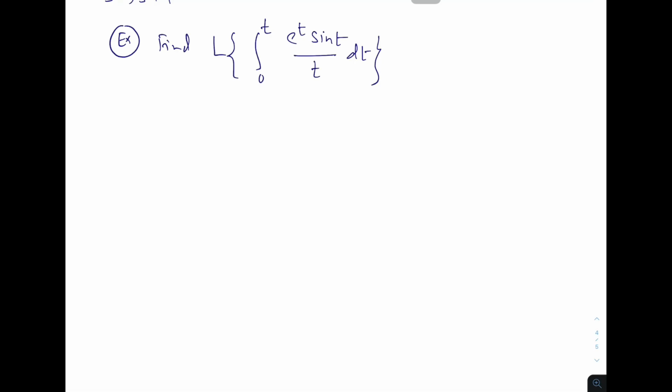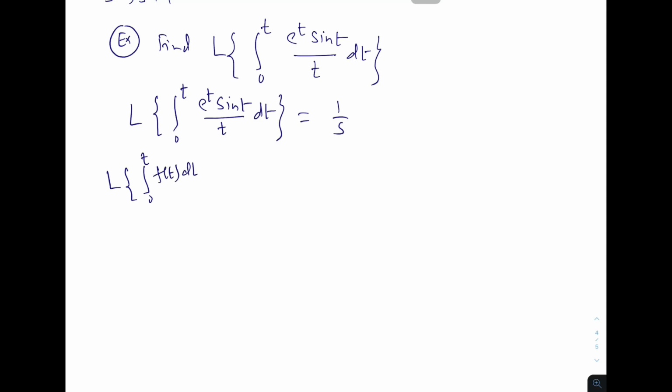So this is nothing but basically Laplace transformation of integration 0 to t e power t sin t by t dt is equal to 1 upon s. So we are using this formula, Laplace transformation of integration 0 to t f(t) dt equal to 1 upon s Laplace transformation of f of t.